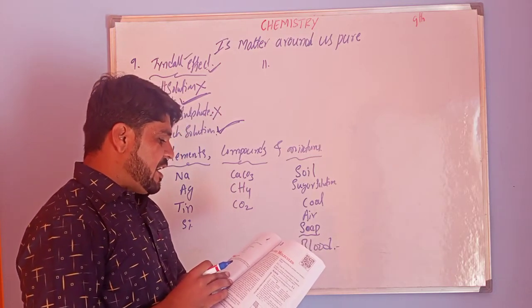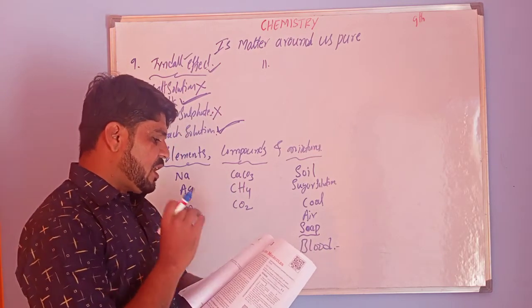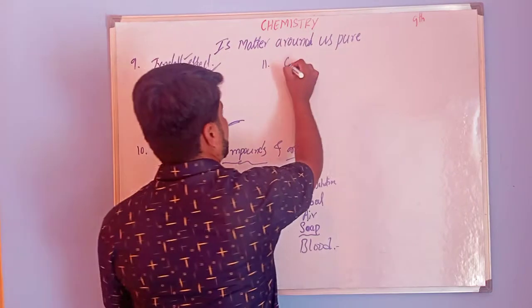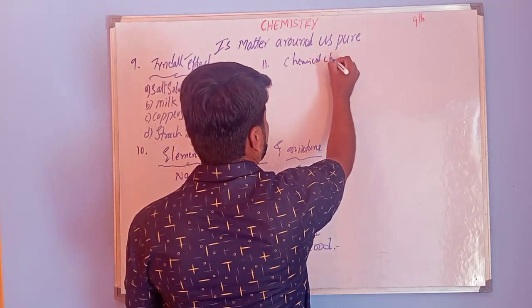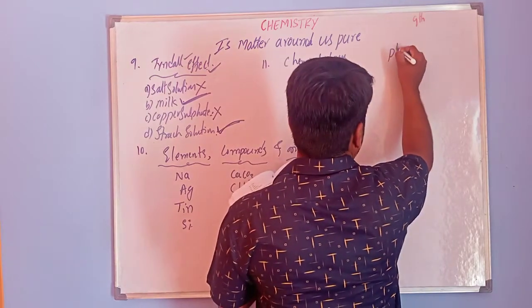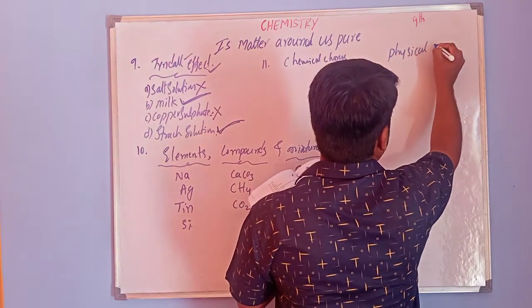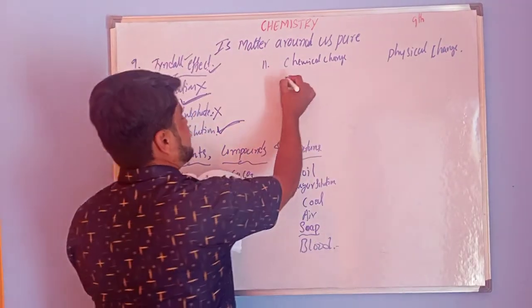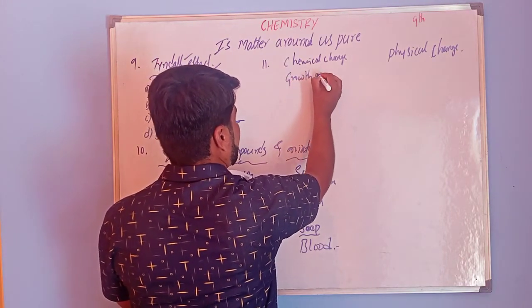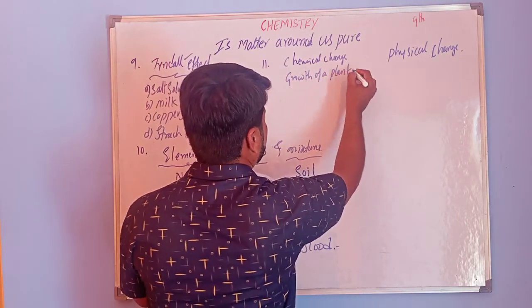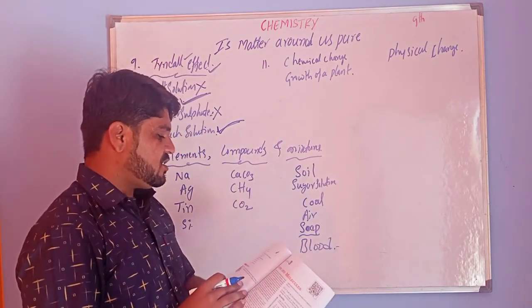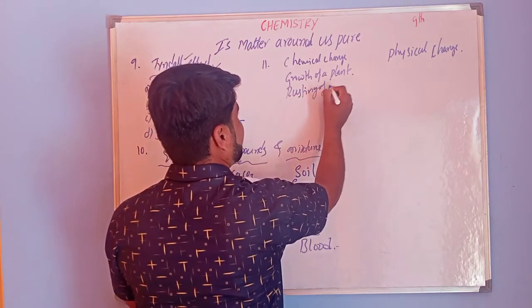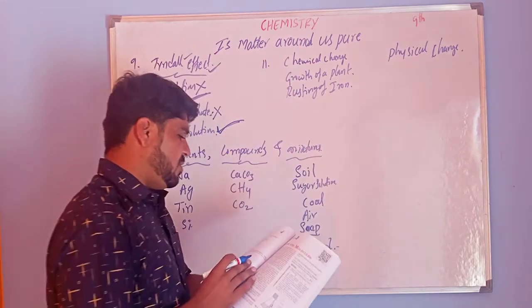So we have to identify which ones are chemical changes. Growth of a plant is a chemical change. Next, rusting of iron is also a chemical change.